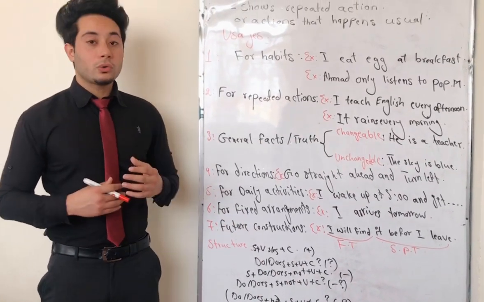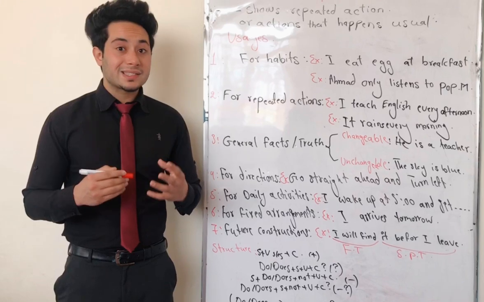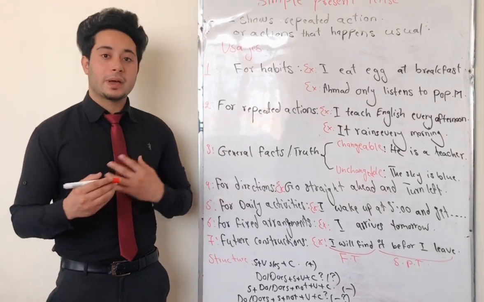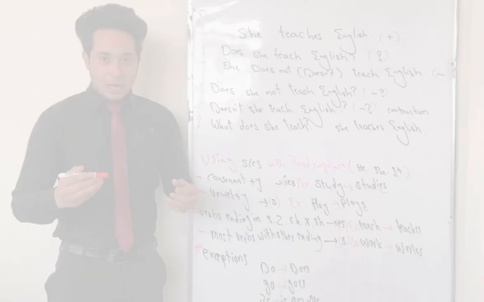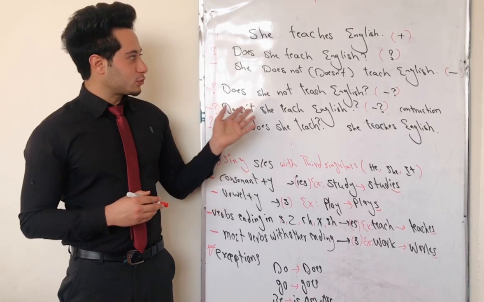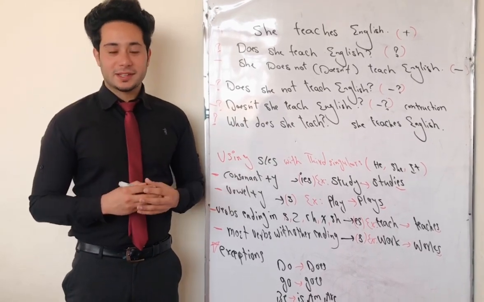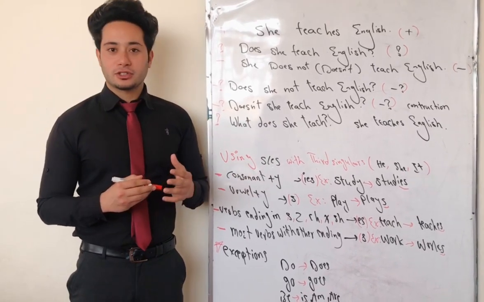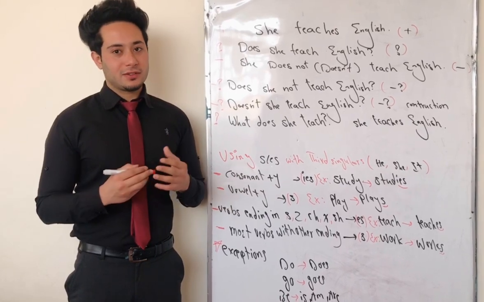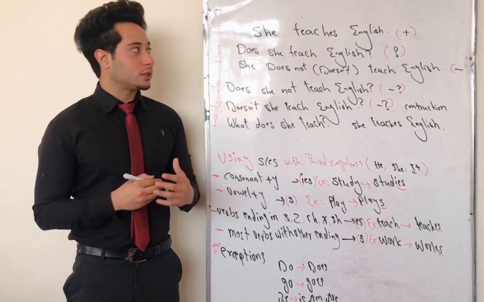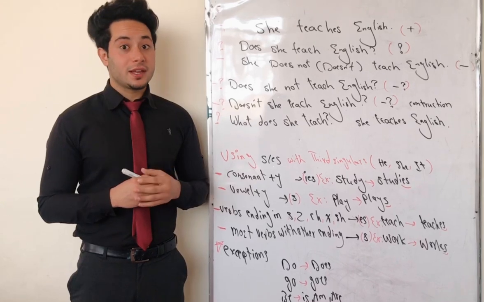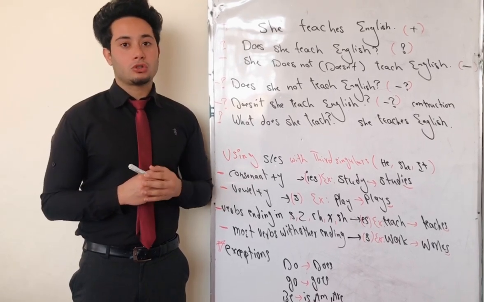And now we're going to talk about the rules of using s and es, and we will have some examples. It is time to talk about structures for simple present tense and also using s and es for third person singulars. What is the structure? The first structure, as I mentioned, is subject plus verb with s or es for third person singulars plus object or complement.